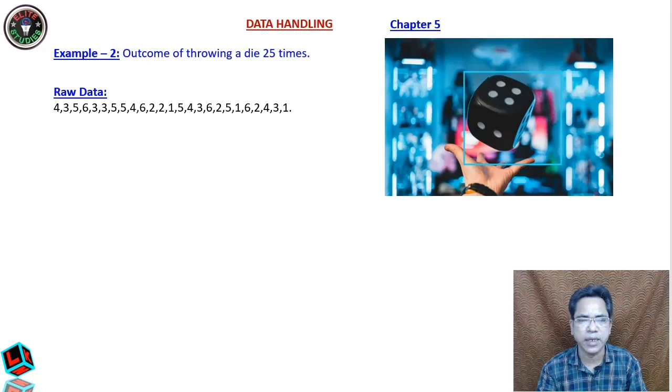In this raw data, if you are asked how many times you got 6, it is very difficult. It is only for 25 times. If it were 50 times, then the question would be still more difficult.